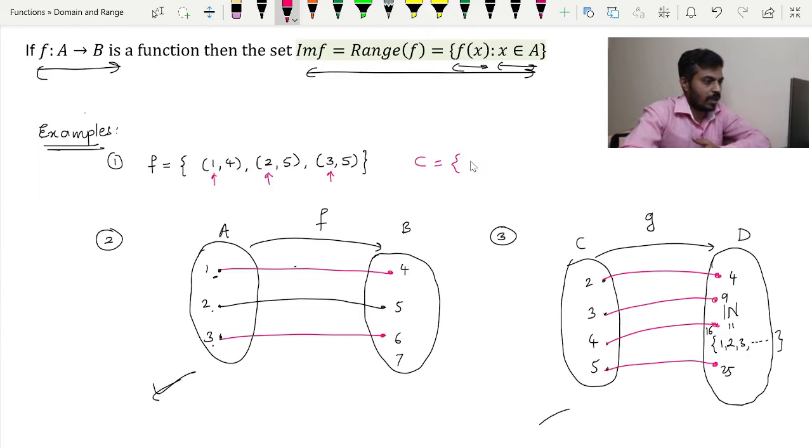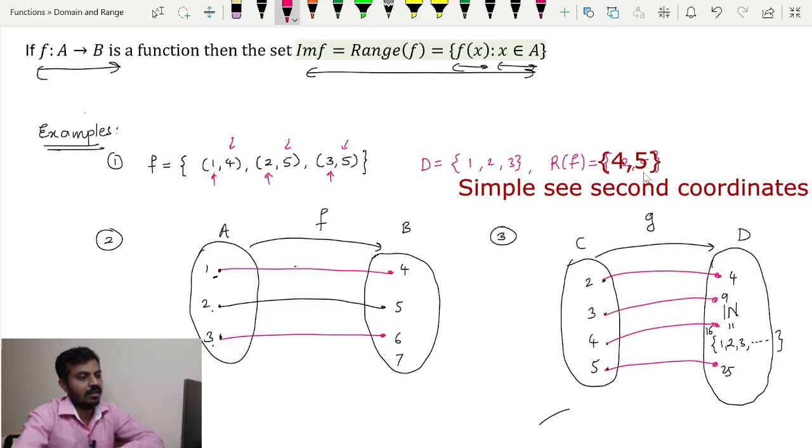So over here our domain is 1, 2, 3 and range, I will use R of f for representing range of a function, and you can see only two elements. So the range is the set 2, 5.